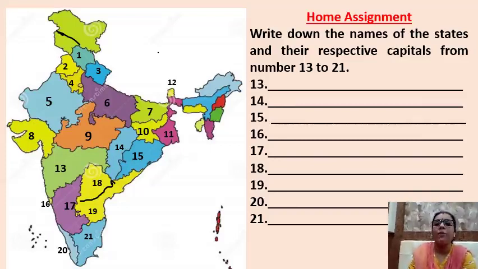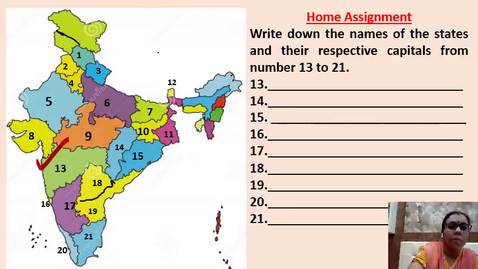You have to write down the names of the states with their respective capitals. Followed? You just have to continue. And children, you have to remember the spellings. Spellings are very important. You have to learn the spellings by heart also.